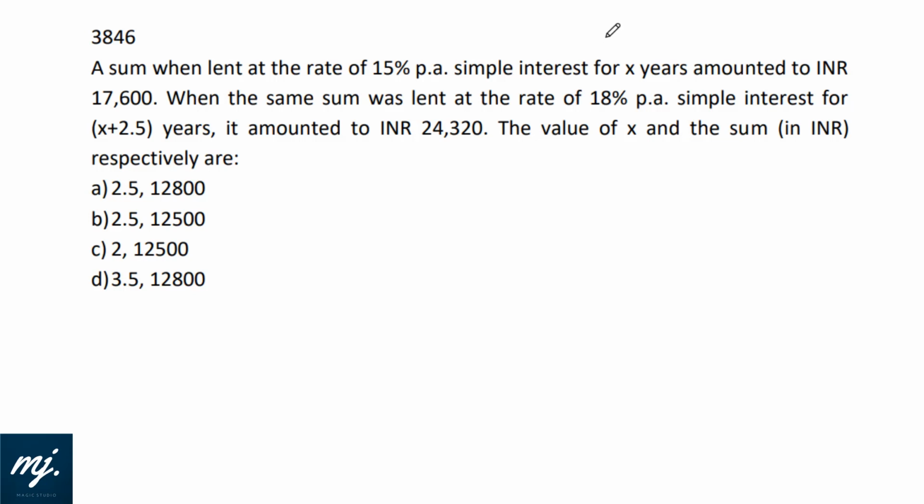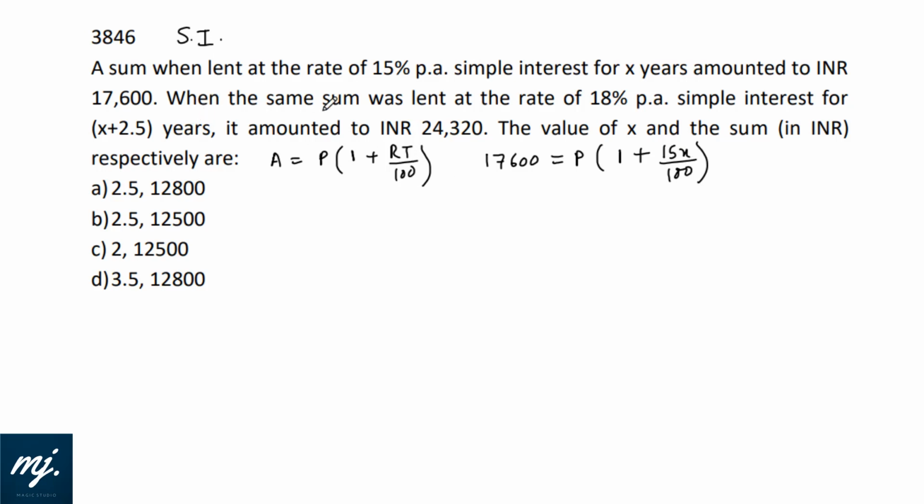So now we have a question from simple interest. A sum was lent at a rate of 15% per annum simple interest for X years, and amounted to 17,600. Now in case of simple interest, the formula for amount is P into 1 plus RT by 100. So the first equation we get is 17,600 equals P into 1 plus, time is X here, 15X by 100.